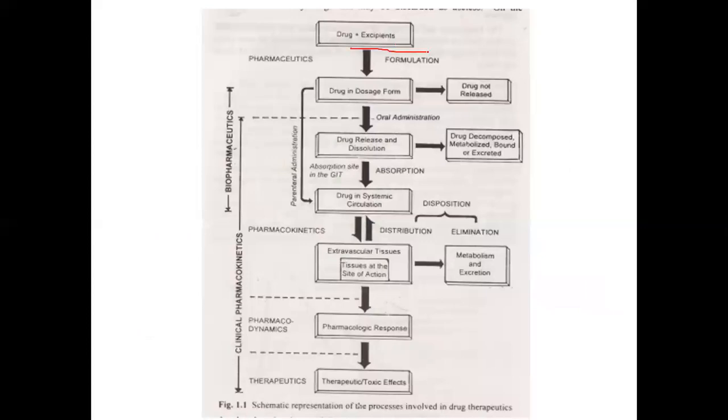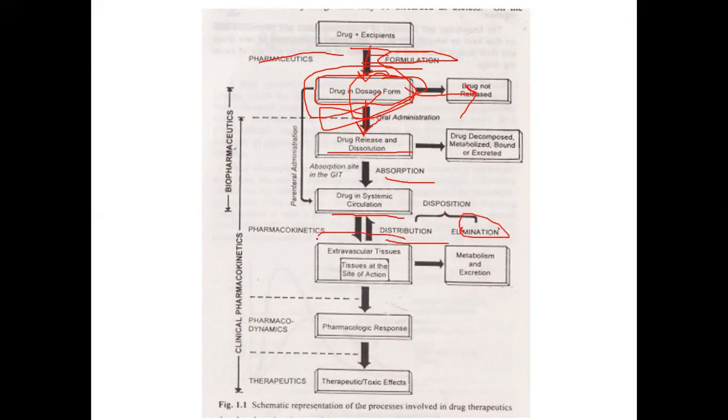Okay, so now once you blend the drug with the excipient, this is the pharmaceutic process or the formulation step. You're going to prepare a suitable dosage form, right? From here, the drug will be released. So this suitable dosage form, if you give it by oral administration, once it is inside the body, the drug will be released and dissolved, and the drug will reach into systemic circulation after absorption, right? Drug is also decomposed or metabolized, or it is bound to proteins, or then it is excreted, right? Then comes its distribution of the drug along with elimination.